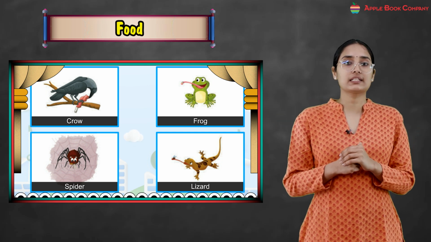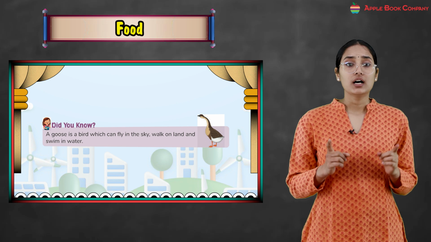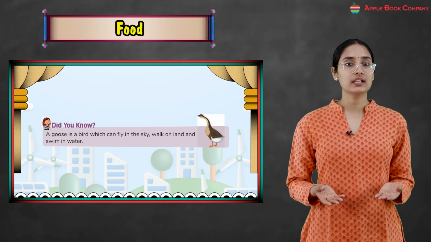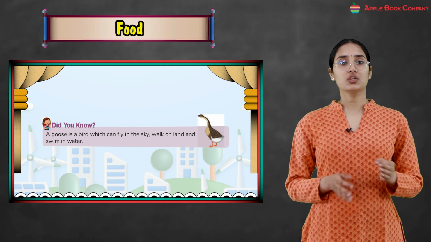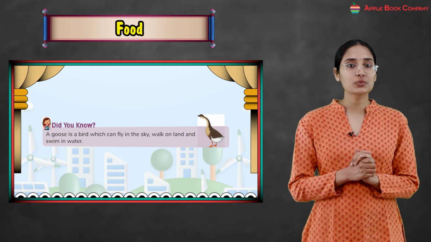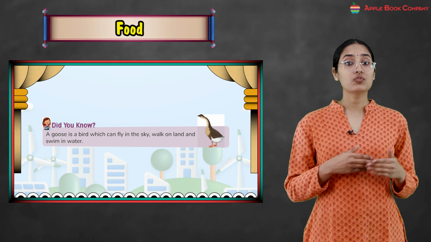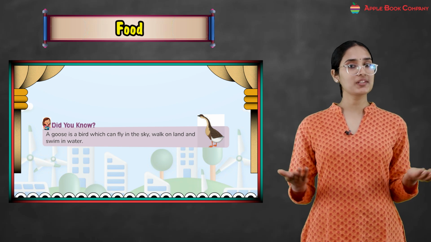So these are insects. Do you know a goose is a bird which can fly in the sky, walk on the land and swim in the water? So can you see the multitasking thing of the goose? It's a bird, can fly, walk on the land and also swim in the water.